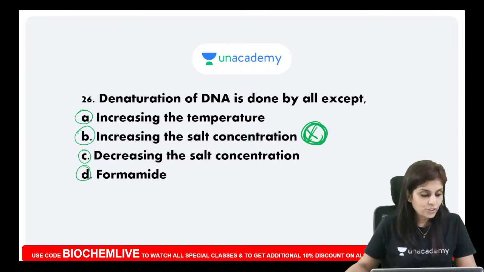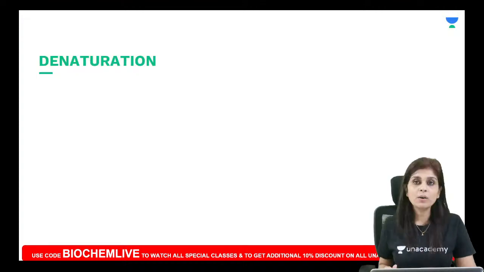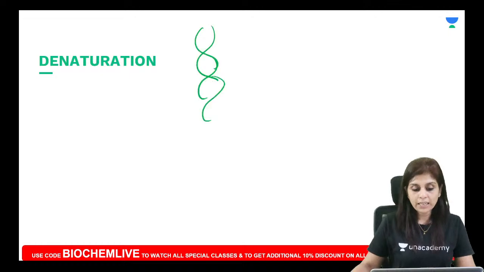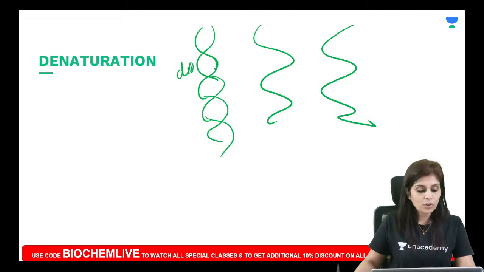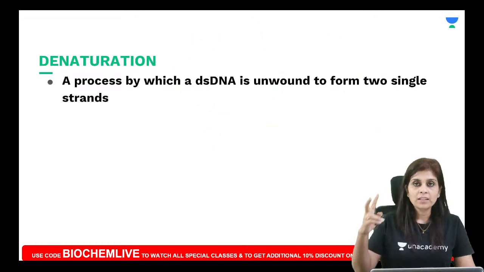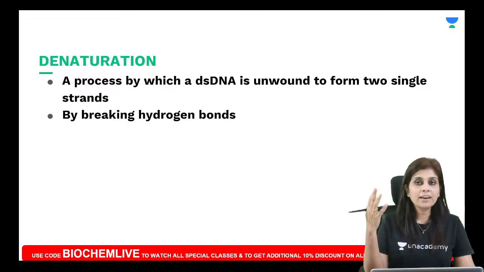So can you first tell me what is denaturation? Denaturation is a process by which you unwind a double-stranded DNA to form two single strands. Do you all understand this? That can be done by breaking what? That can be done by breaking hydrogen bonds. And these hydrogen bonds get broken at higher temperatures.